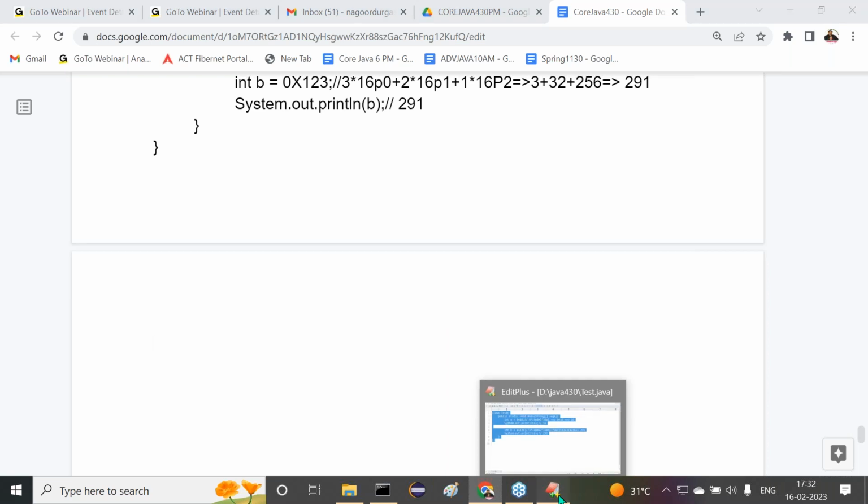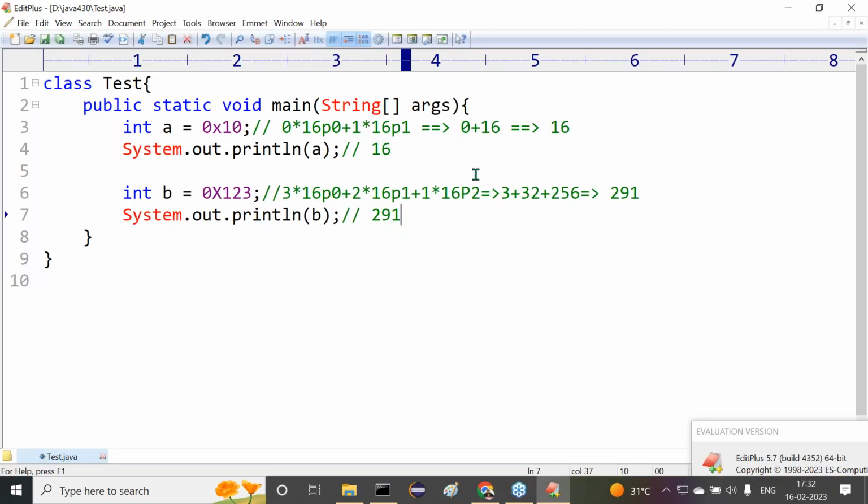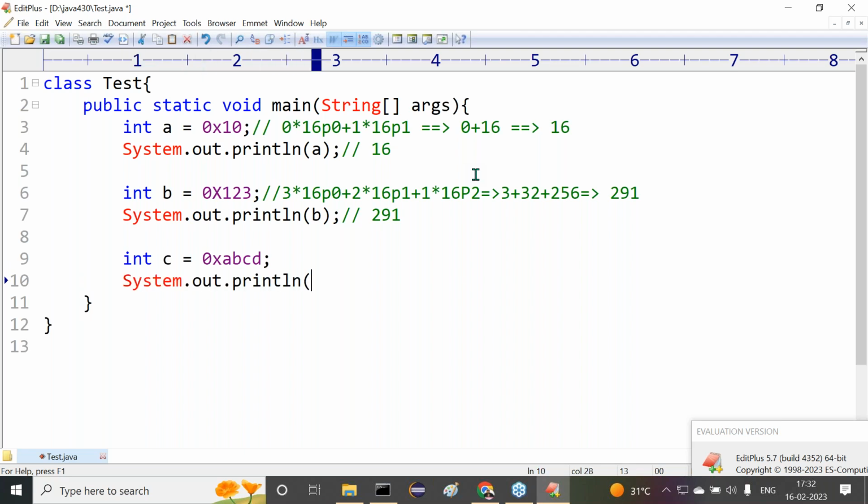Alphabets, A, B, C, D, you want to include? Of course, we can take one more value here. And c is equal to 0xABCD. Okay, now calculate it. How are we able to get this value? System.out.println of c. I want to print this, but you have to calculate the output.